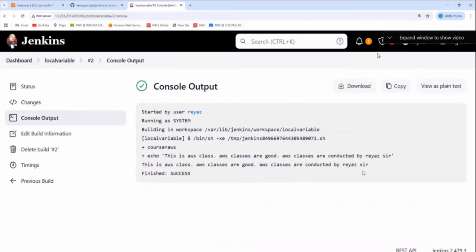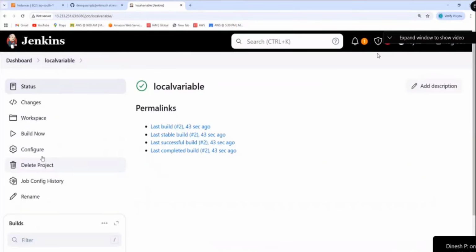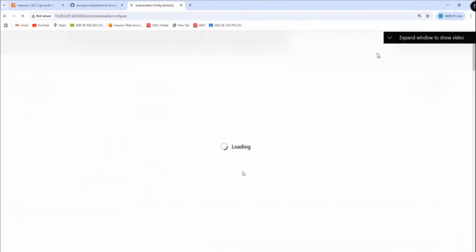If I create another job, can I call this course variable there? Not possible. But if I want to call it like that, that is called global variables. So where do we create the global variables? Let us go and see. But do you understand the local variables concept here? Now I go to the local variable and remove that variable there.